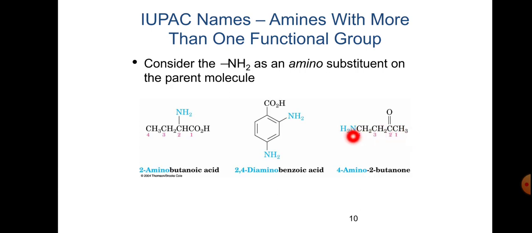The butane chain has the keto at the second position, so the amino at the fourth position is the substituent, the prefix, and 2-butanone.